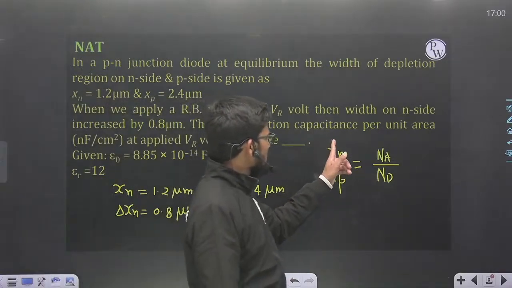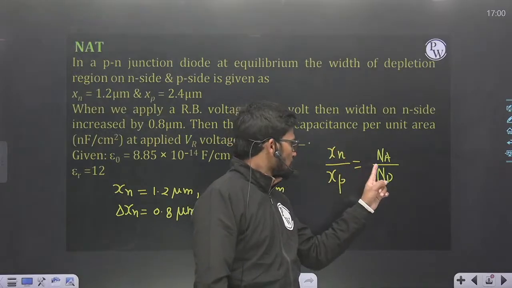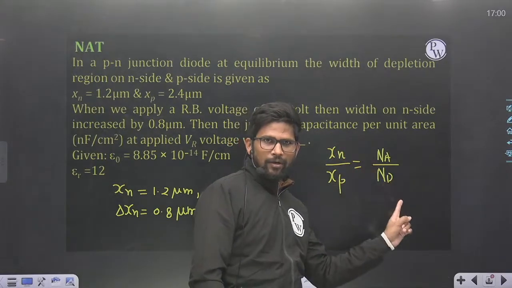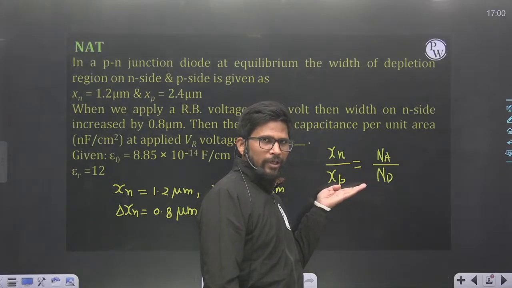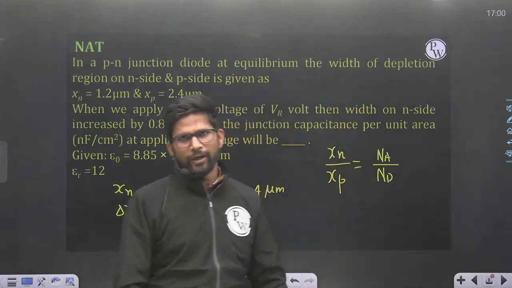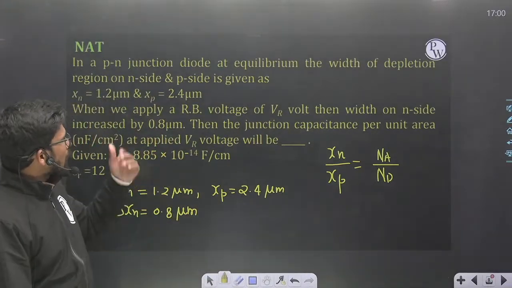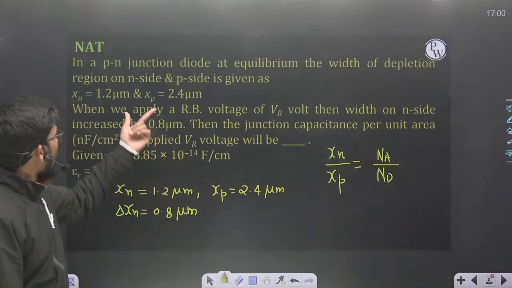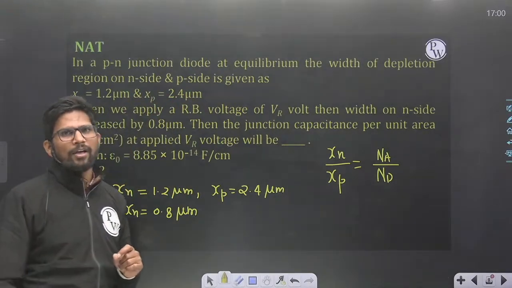So if Xn is on the upper side, this corresponds to N side, so doping concentration on N side will be on the denominator side. If Xp is on the denominator side, Na will be on the numerator side. Okay. This is the formula. So penetration will be more on P side, so doping concentration will be lesser on P side.